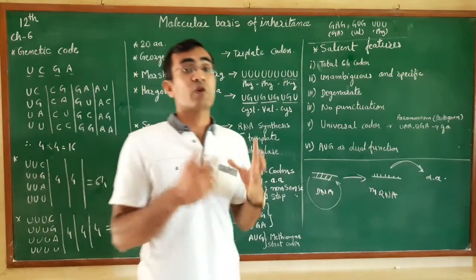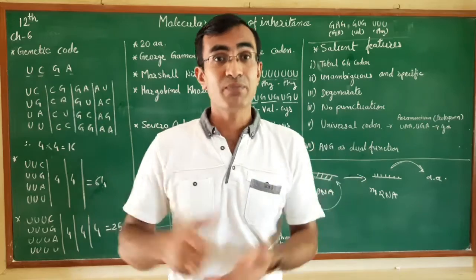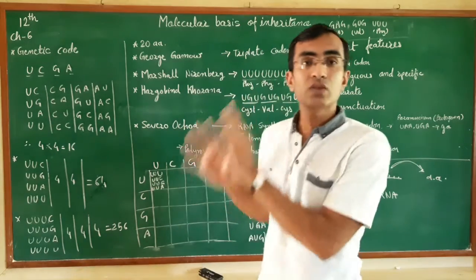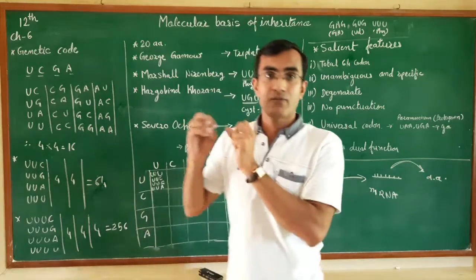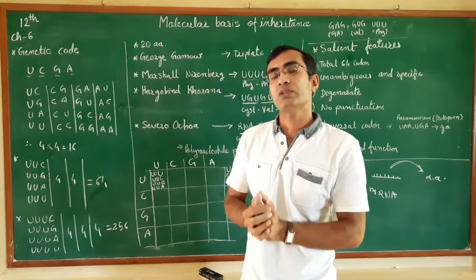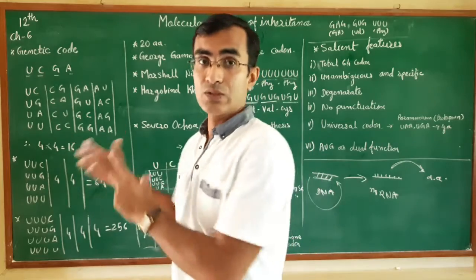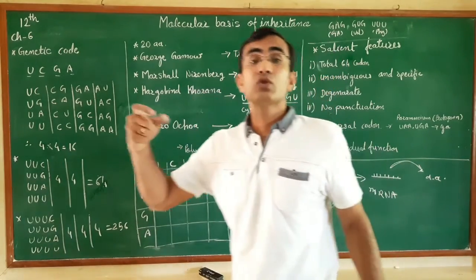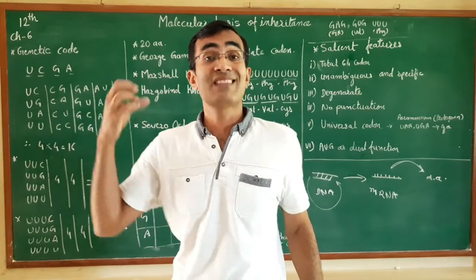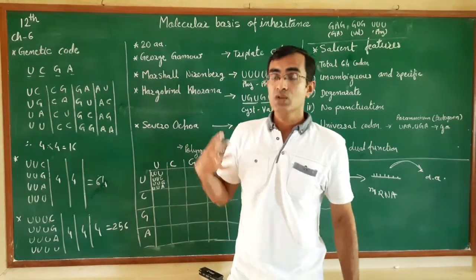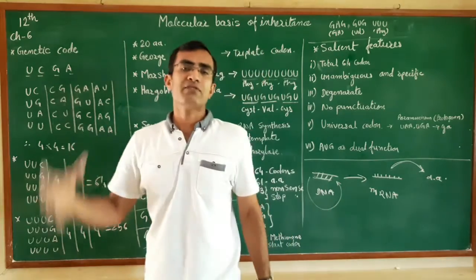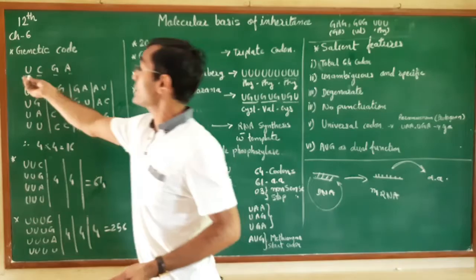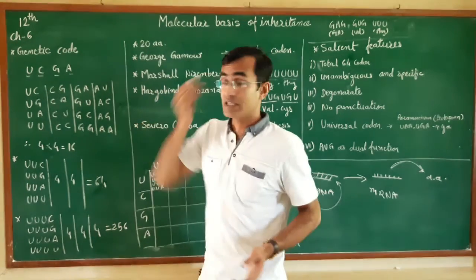Now certain questions arose in the scientists. Watson and Crick suggested different models, and according to that model there will be 4 nucleotide bases present in the mRNA. Now what should be the arrangement? That was the question for the scientists. So a group of scientists suggested different ways. Some suggested that those are the codes which code for the genetic information.